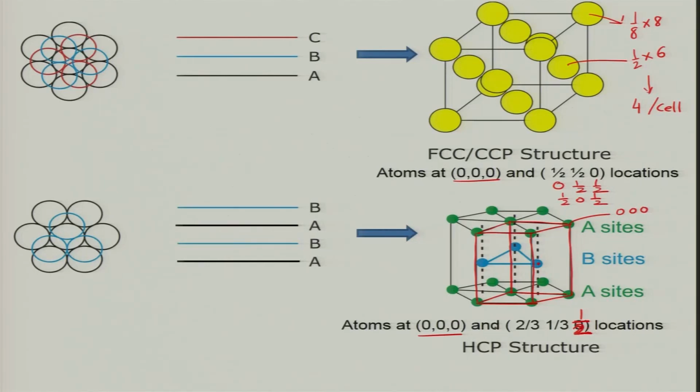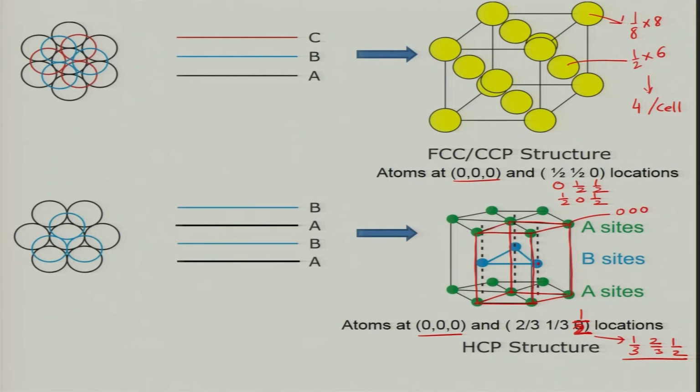So, all these corner atoms can be depicted at 0 0 0, and the one in the center can be depicted as 2 by 3, 1 by 3 and half, or you can also write it as 1 by 3, 2 by 3, half, depending upon how you look at the unit cell, but both of them are identical situations.